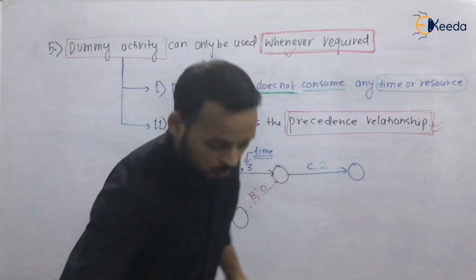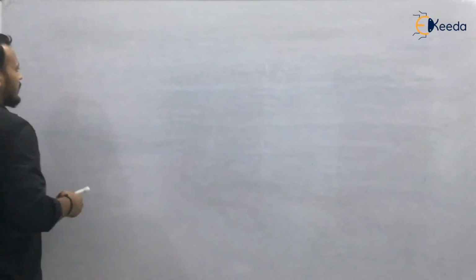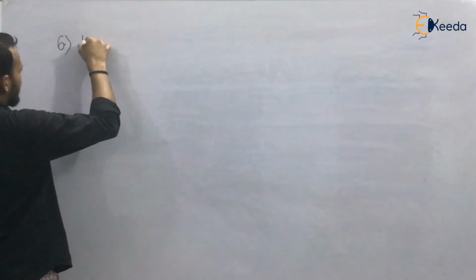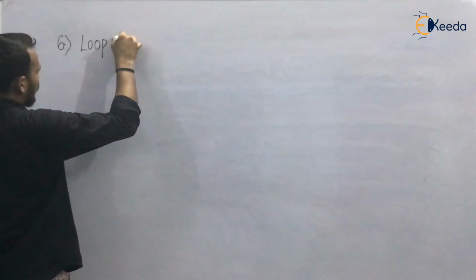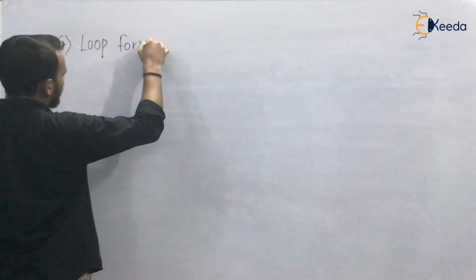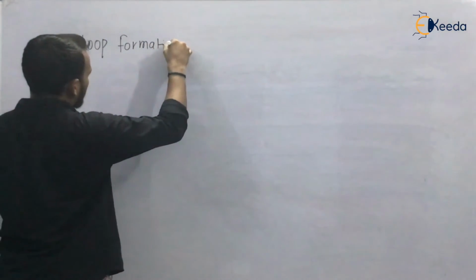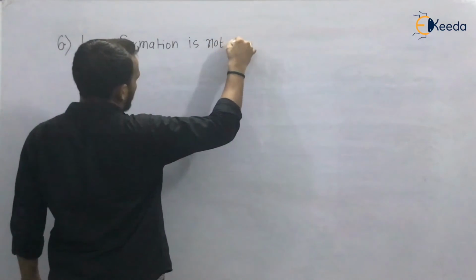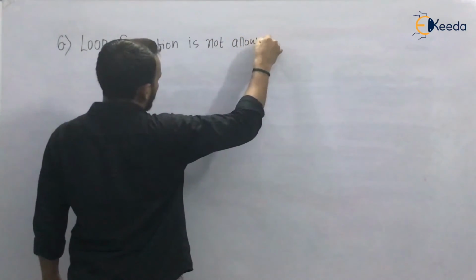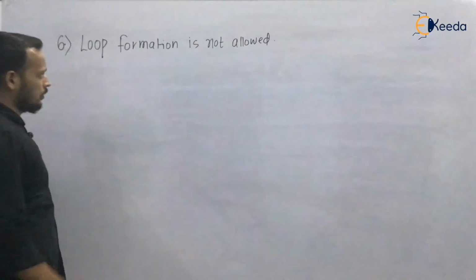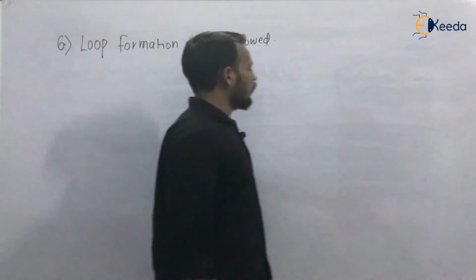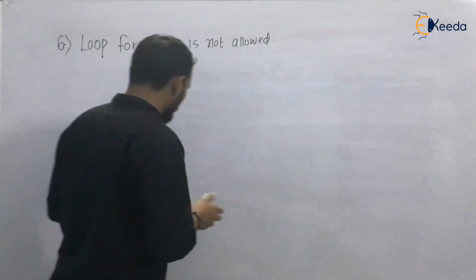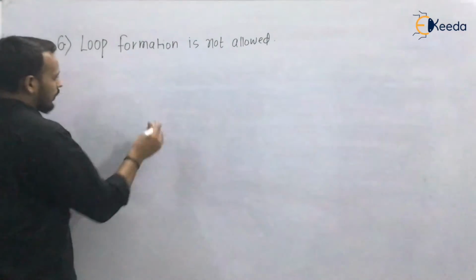Now the number 6 says that loop formation is not allowed. So what is a loop? So again, drawing a network diagram.